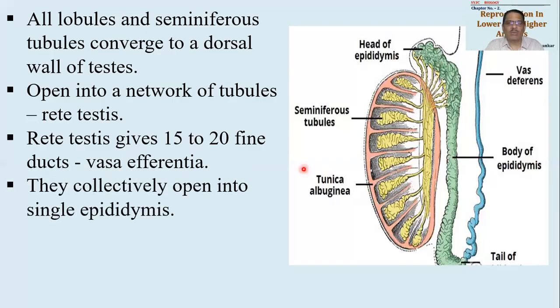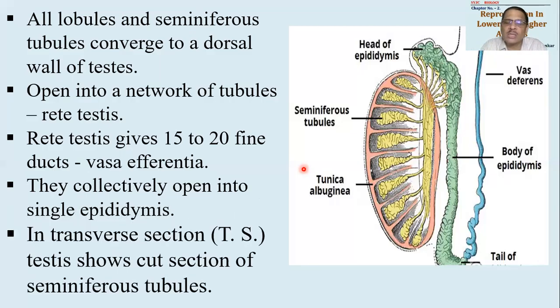They will all collectively open into a single long coiled tubule. This tubule is called the epididymis. In a transverse section, or TS, as shown in the figure, you could see the cut section. You couldn't see the cut section of the seminiferous tubule, so to understand the cut section of the seminiferous tubule, you have to go ahead for the remaining part.